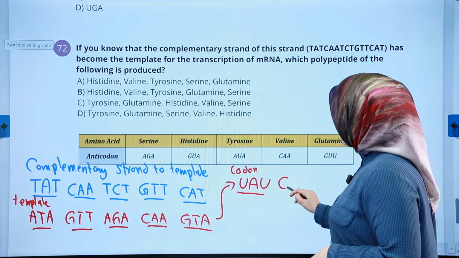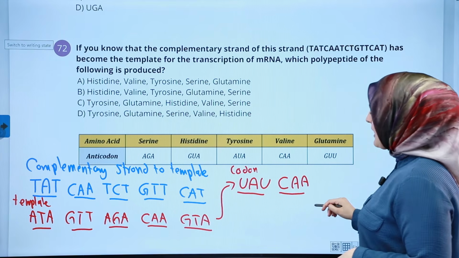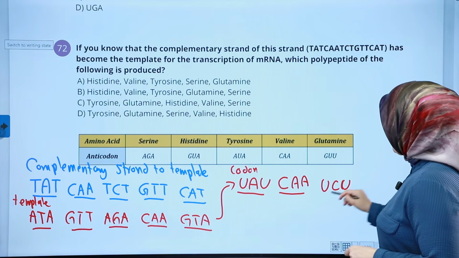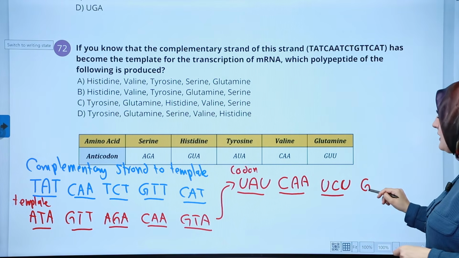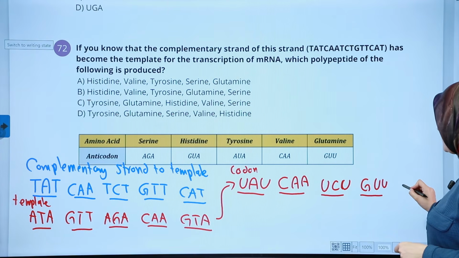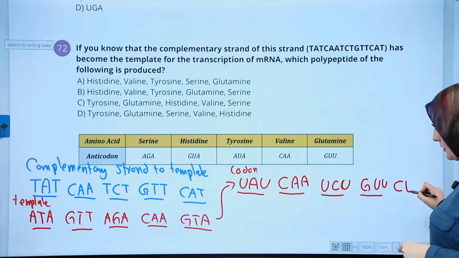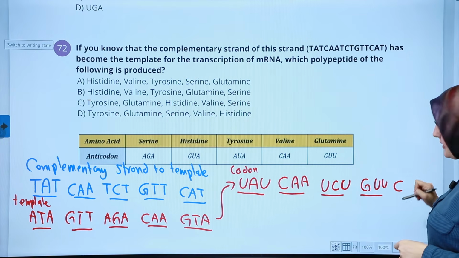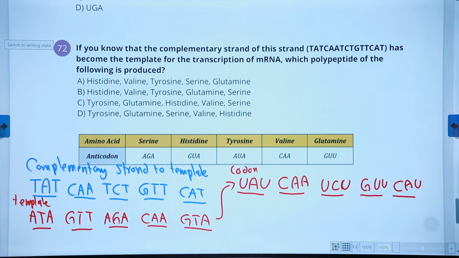GTA, we are going to make it C, A, A. And then the AGA, U, C, U. CAA, we're going to make it G, U, U. And then the last one, GTA, becomes CAU, like that. Okay, we have the codon.